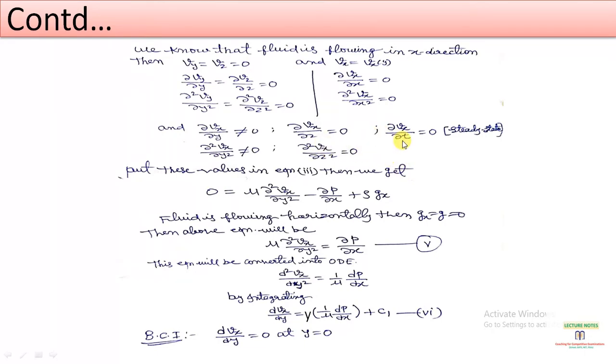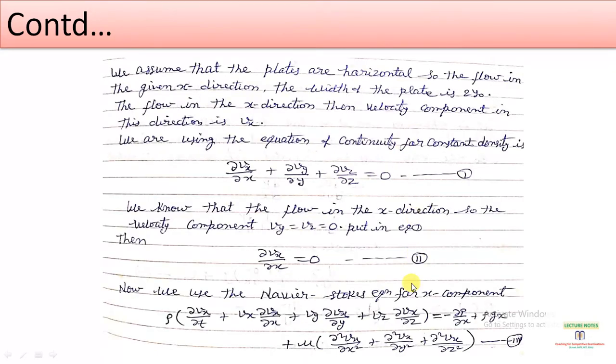Now we will put all these values in equation 3. Flow is steady state, which means the velocity of the fluid is not varying with respect to time, so this term will be 0. Del Vx by del x, from the equation of continuity, this term will be 0.